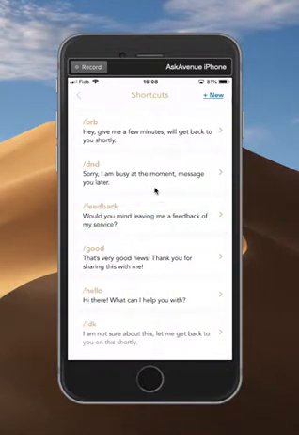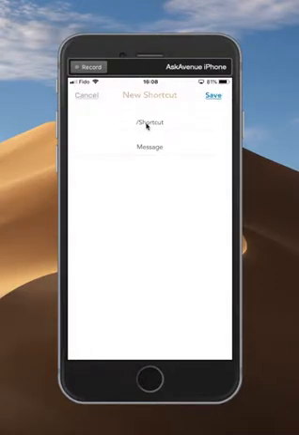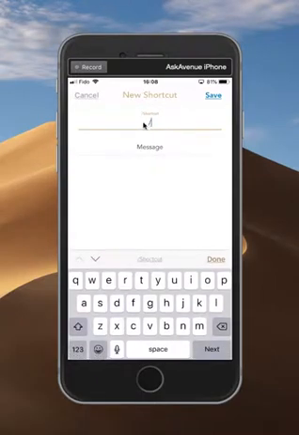So let's go ahead and show you how to add a new one. Maybe there's something you would like to create. Top right-hand corner, go ahead and click on New. And first off, our shortcuts here, they always start with a backslash. So by default, that backslash is going to be there. And let's create one called Help.